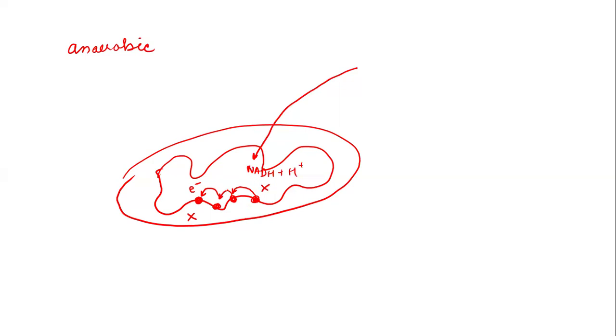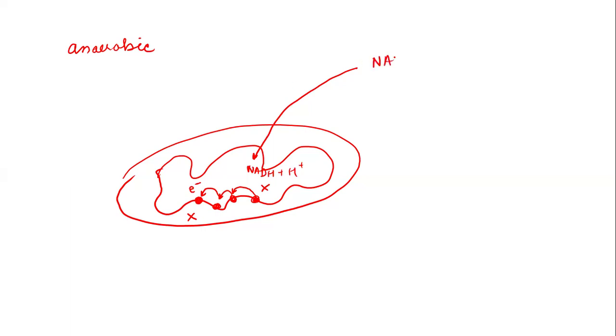It means this normal route, which was previously available for the reoxidation of NAD+, will not be available in anaerobic conditions because oxygen is not available. Oxygen is mandatory for the reoxidation of NAD+. So if oxygen is not available, the electron transport chain is unable to reoxidize the NAD+.